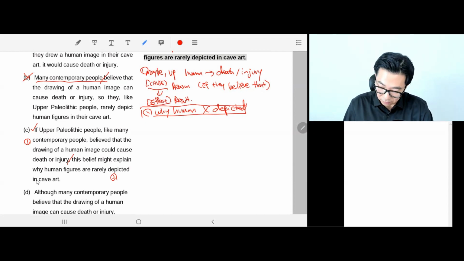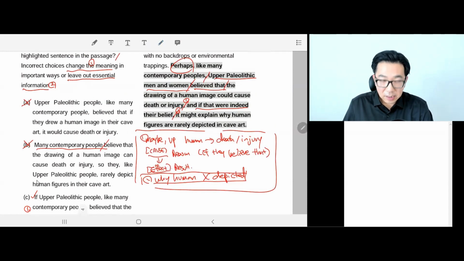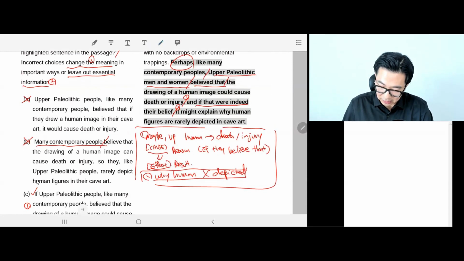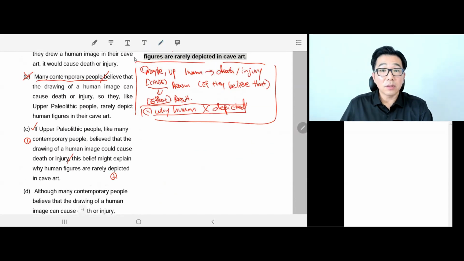It covers this perfectly. C is exactly what we're looking for. You get my point, I'd just be repeating myself. It's exactly the same as our note right here. So C is the right answer.